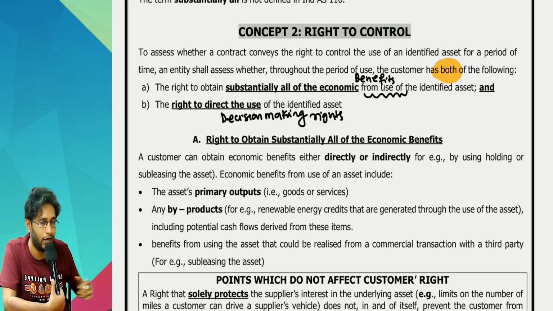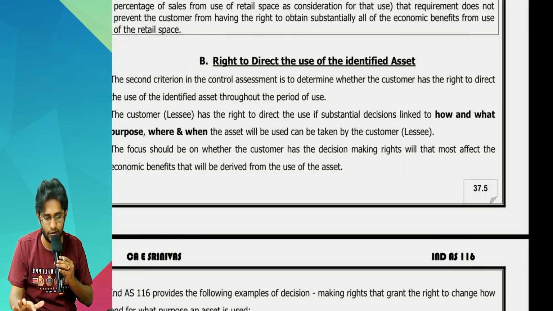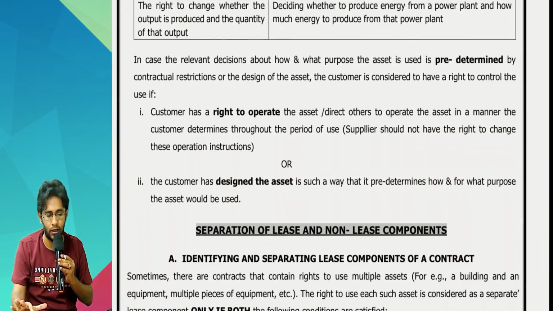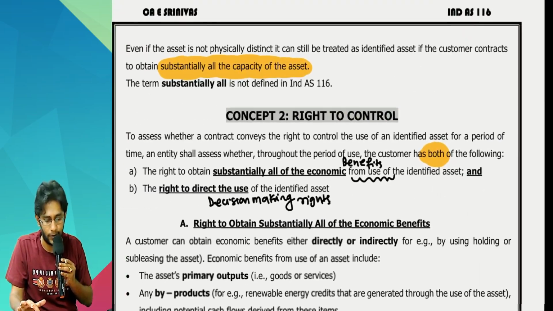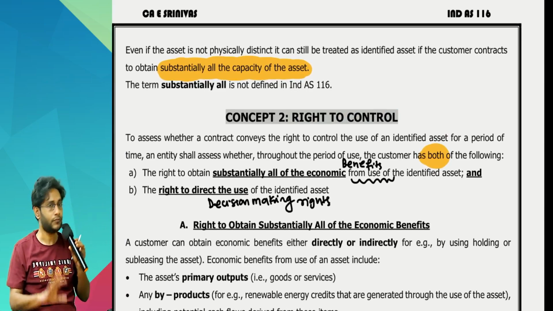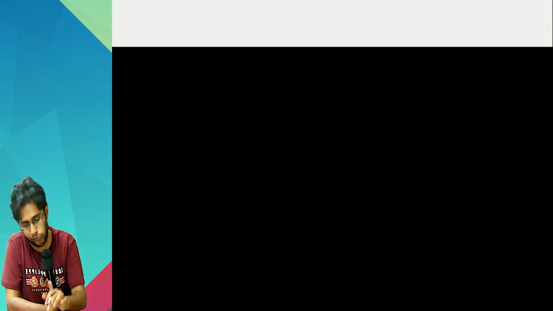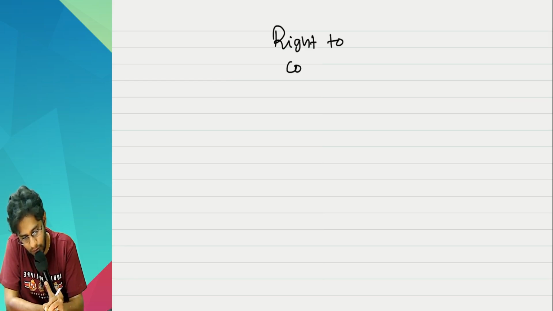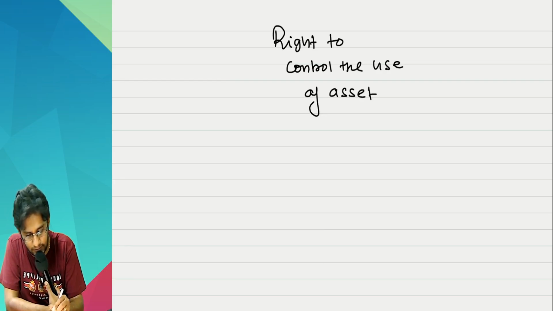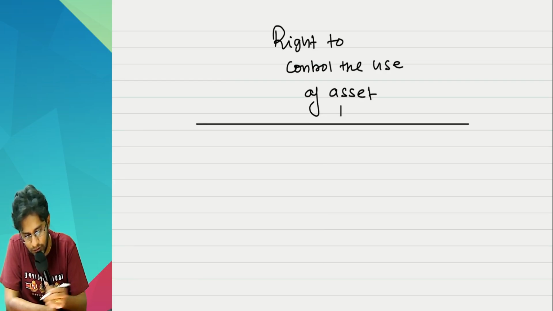On the first point, full explanation. On the second point, full explanation. The A and B sub points are about explaining A and B individually. But anyway, let us see like this. So when you talk about the right to control the use of the asset, two conditions you have to satisfy.